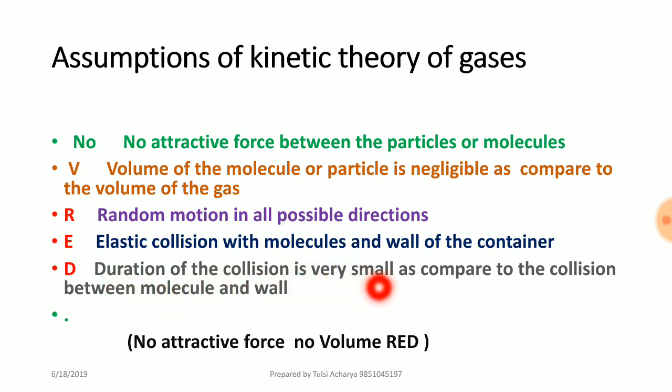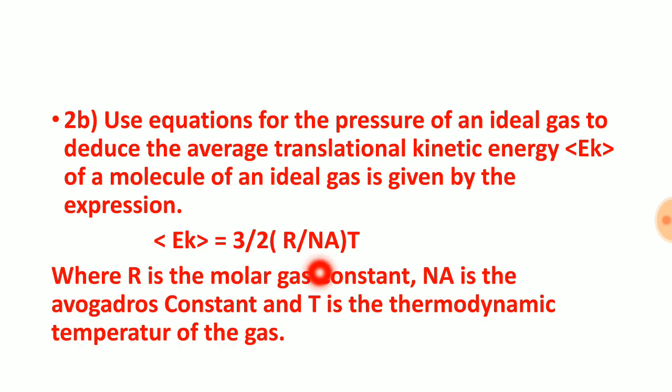The duration of the collision is very small. Molecule-molecule collision is very common. One molecule can find trillions of neighboring molecules, and there will be a large number of collisions between the molecules before they collide with the wall. So these are some of the assumptions. Now let us see this.